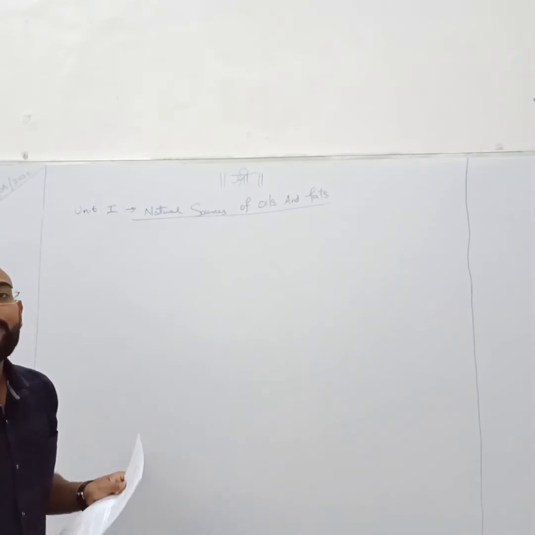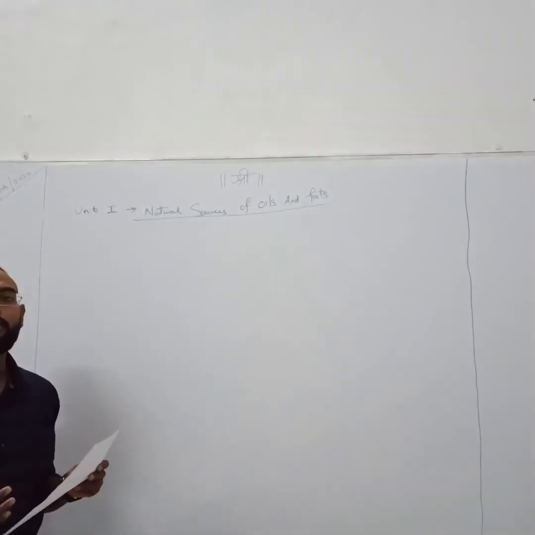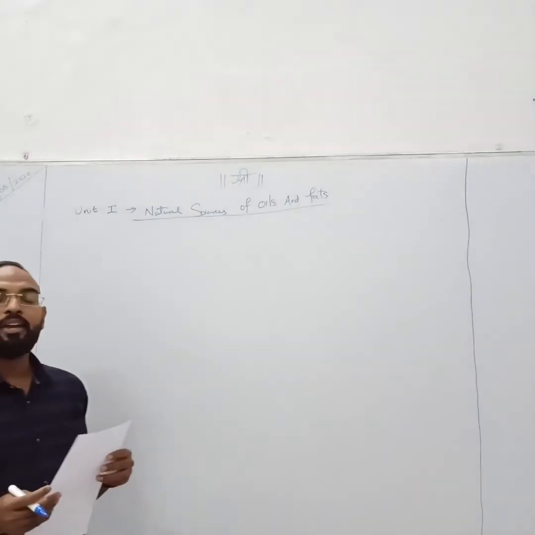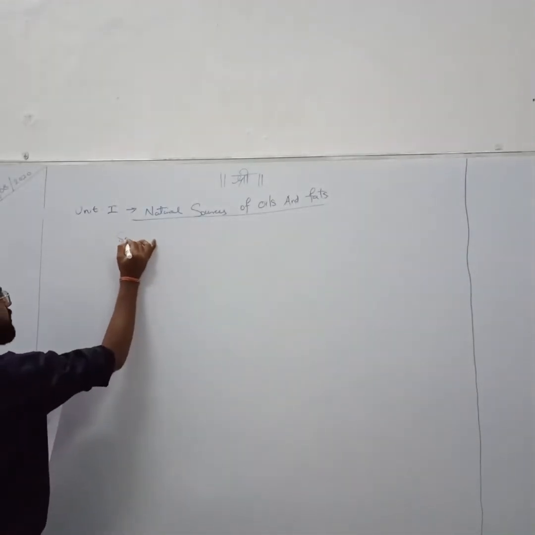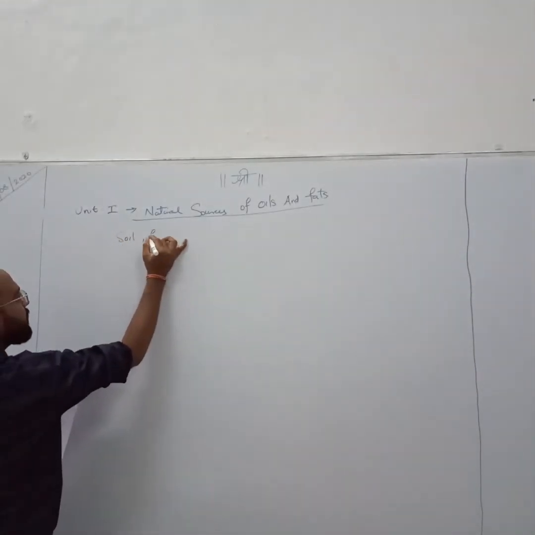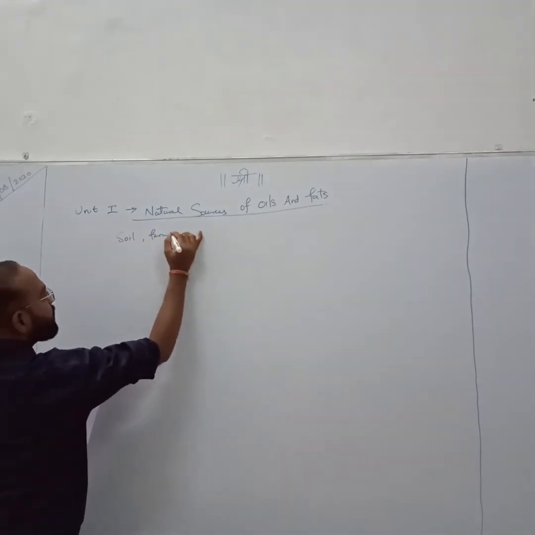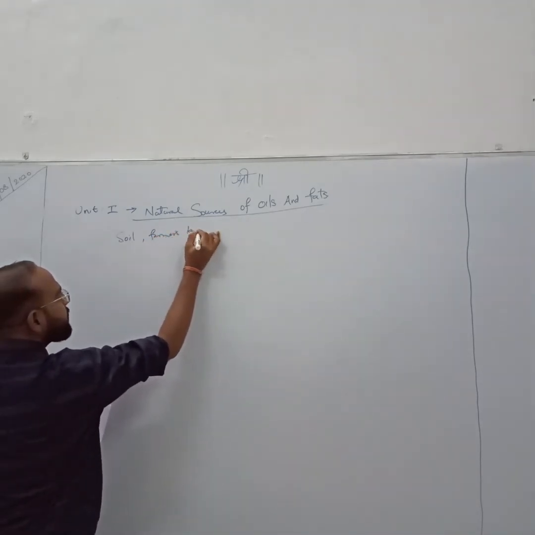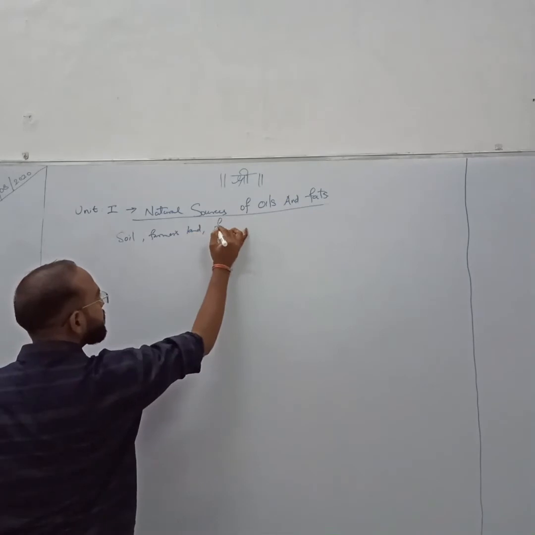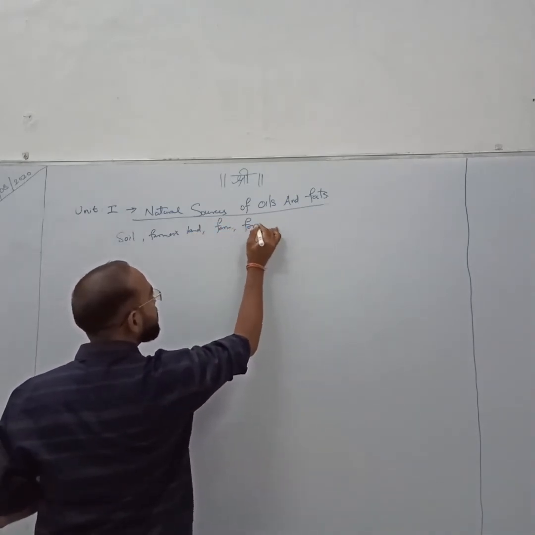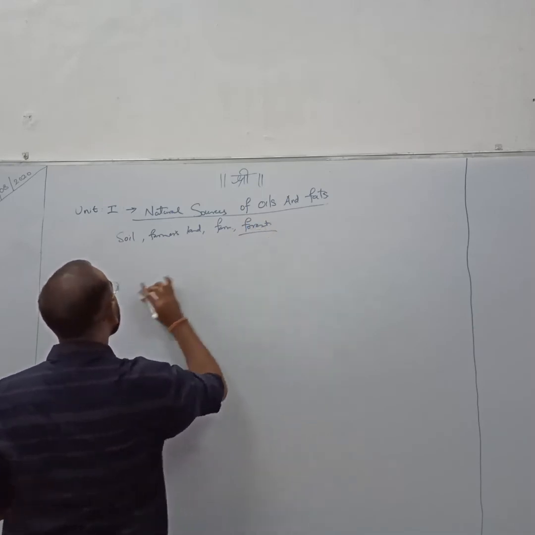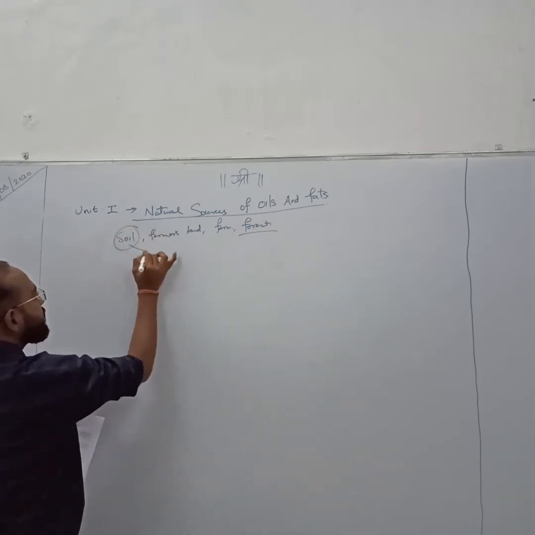If you want oil seeds, what is the source? The main source is our land, our soil. Farmers' land, farm or forest, but soil is there.